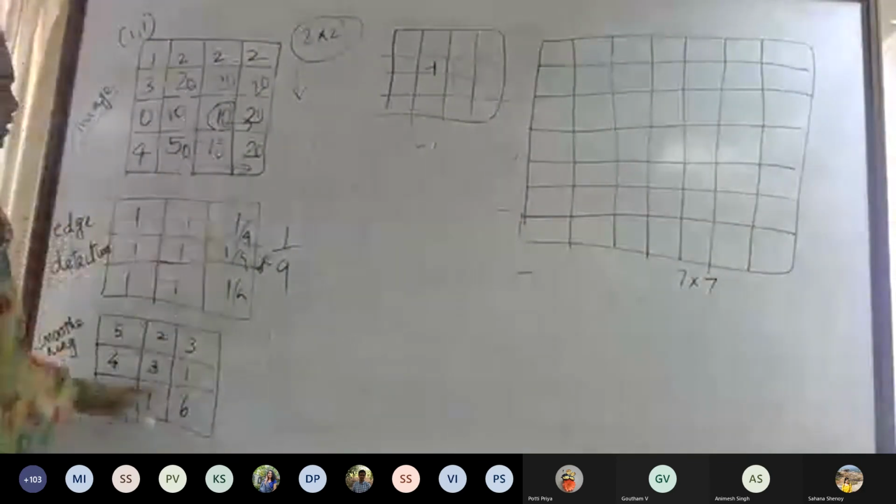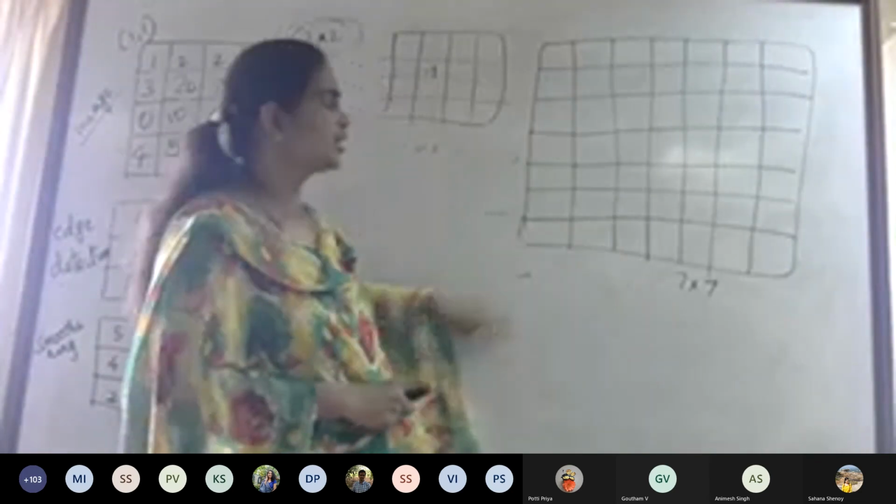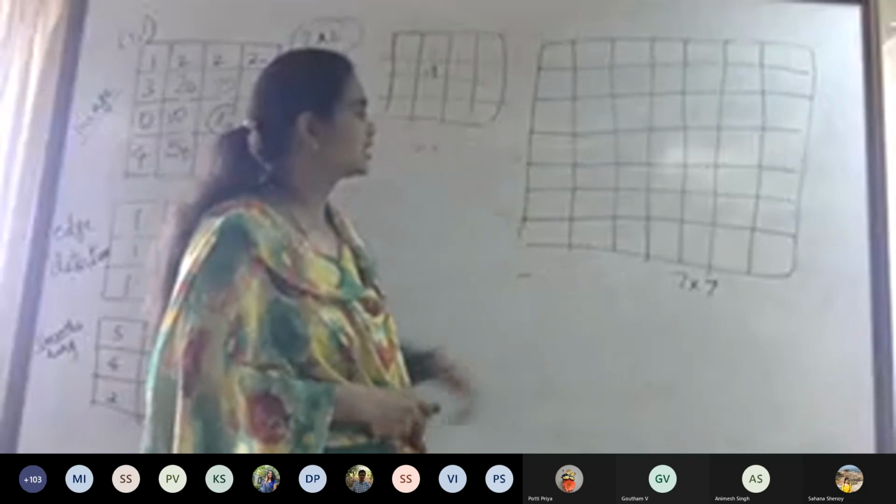So this is what I wanted to explain using the board. And then here I have written a 7x7 image. I have not filled anything here.